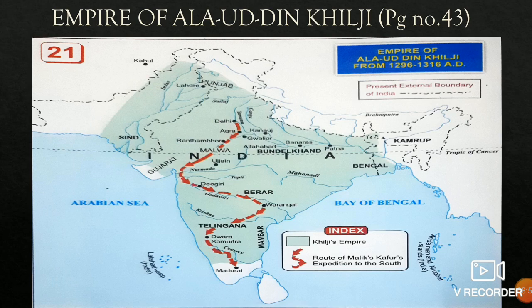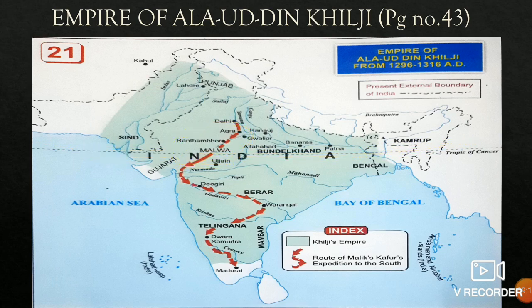Now first we are going to do the route which Malik Kafur followed in conquering the Deccan. First Delhi, then below that Agra. Below that, Ranthambore, it is in Rajasthan. Then Malwa, above your Tropic of Cancer.